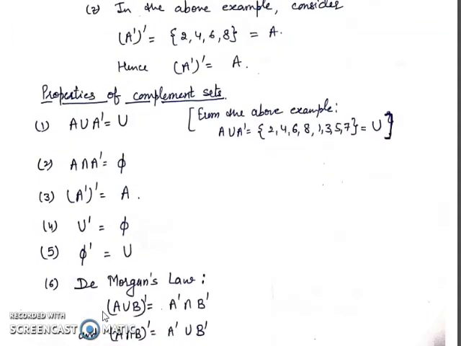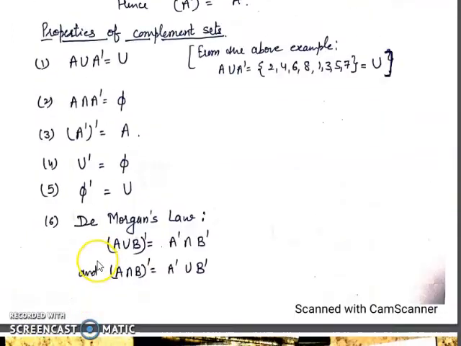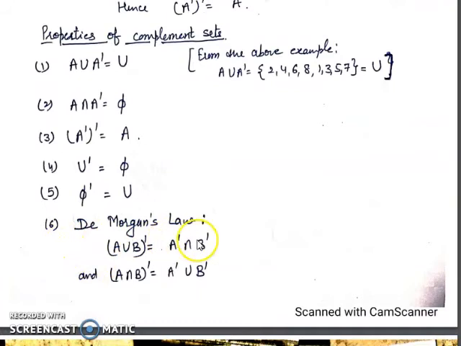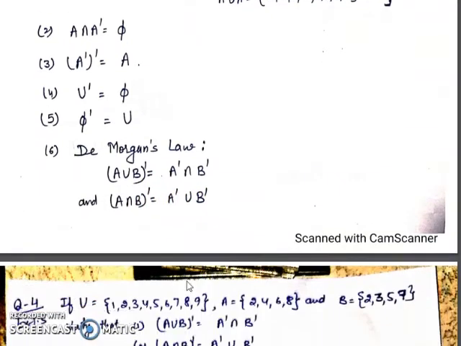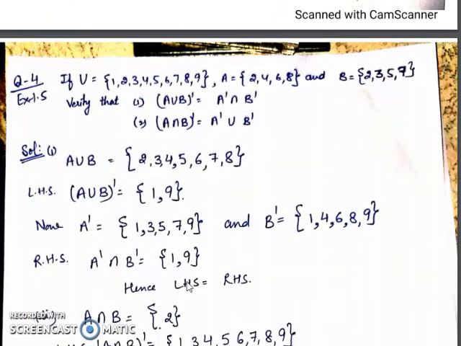One more important result in the complement of a set is De Morgan's law. De Morgan's law states that A union B whole complement is equal to A complement intersection B complement, meaning for the complement, union changes to intersection. In the same way, A intersection B whole complement is equal to A complement union B complement. We will explain this with the help of a question in your exercise.